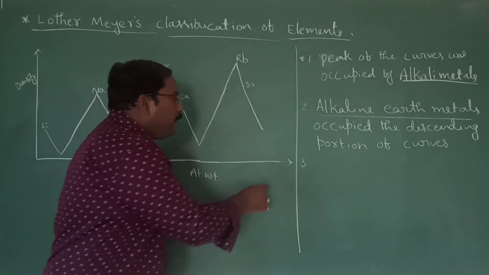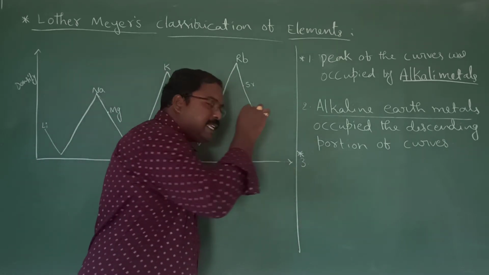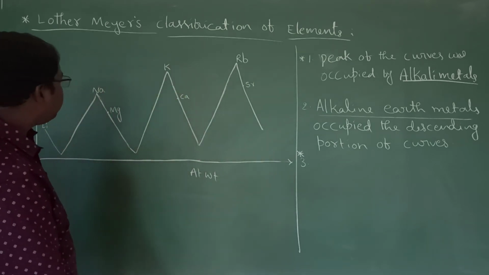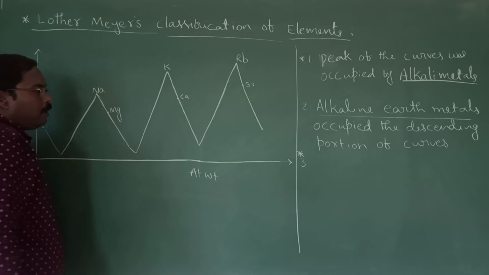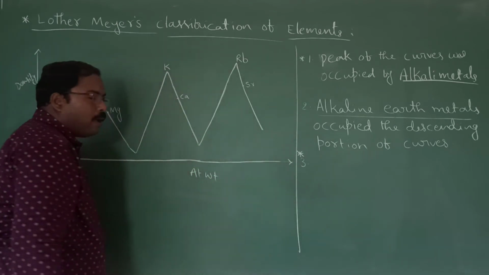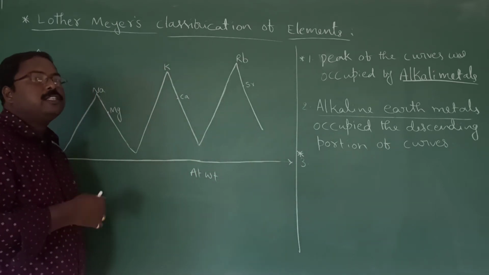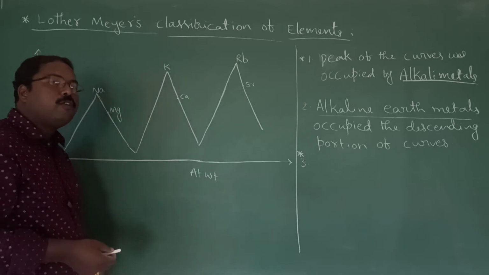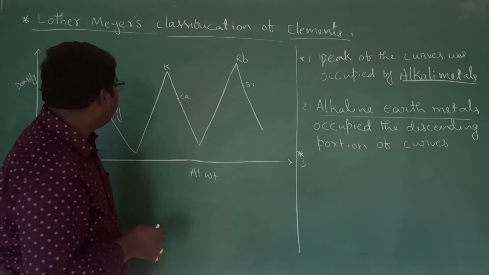Now, this was a previously asked question in the JEE examination. So remember that point. Position of halogens. Halogens means what? We know fluorine, chlorine, bromine, iodine are known as halogens.